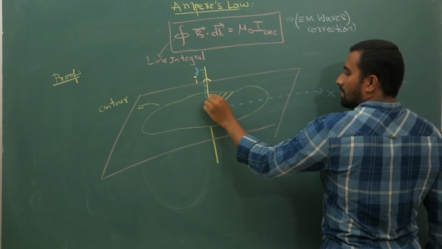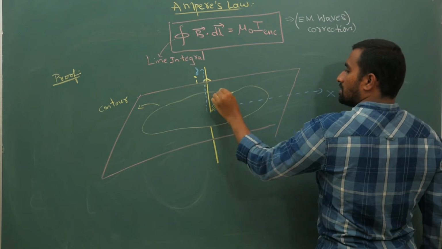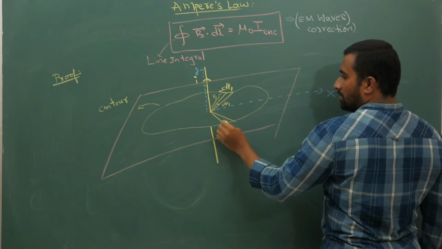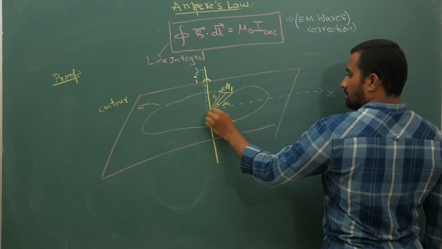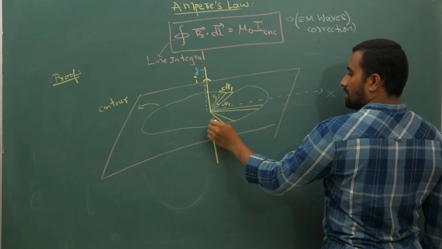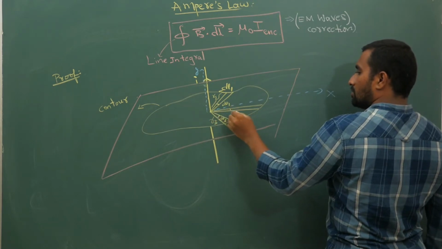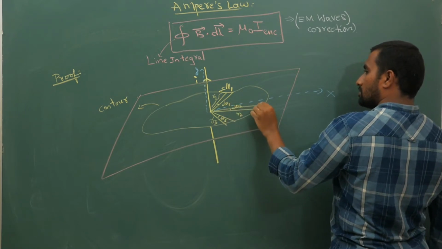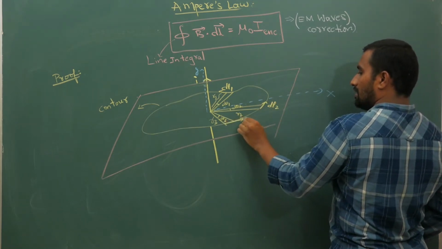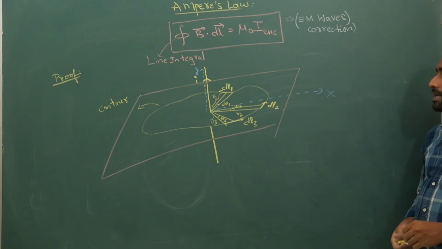This distance is r1, this angle is d theta 1, so this is your small length dl1. Here I will take a small part, and here I will take a small part, r3 d theta 3, r2 d theta 2. Here I am taking small lengths dl2, dl3 like this. I am taking three small parts like this within the plane.